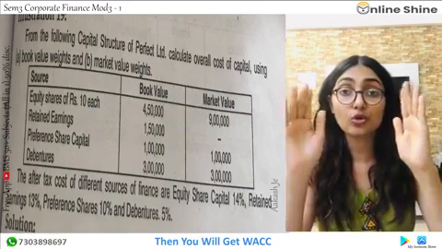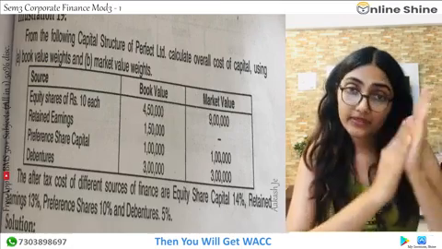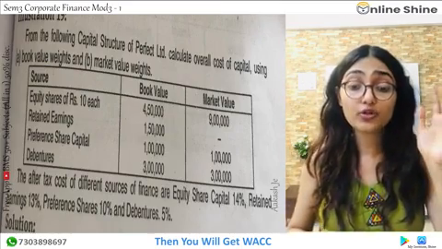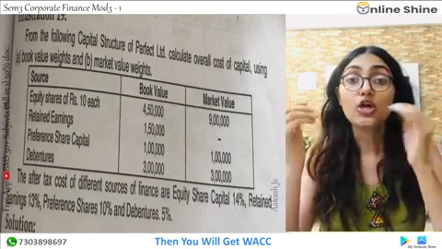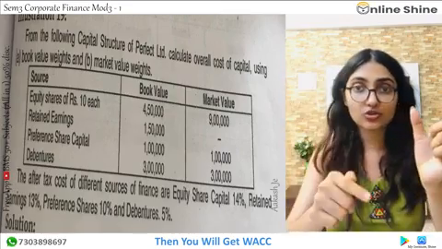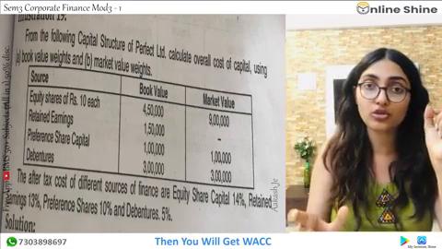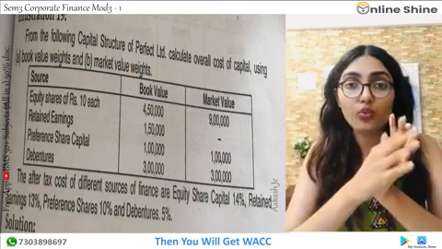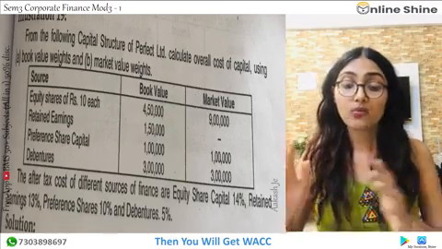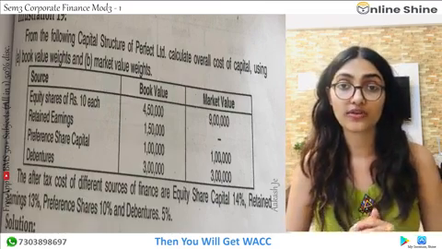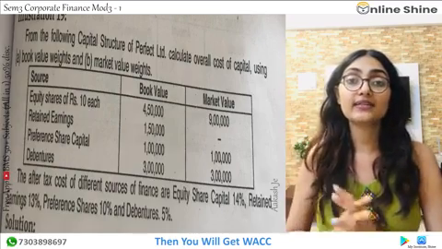Understood? First क्या करना है तुम लोग को? पहले तुम लोग को सारे equity shares के अगर everything is given to you, record it, all those things. Next what you have to do is you have to see how much is their proportion, weights निकालना है. तो proportion कैसे निकालोगे? total sources of funds divided, जो तुम लोग का total equity का जितना amount है divided by total amount in 200 will give you weight. Now multiply that weight with the cost of capital. If cost of capital is directly given to you, what you will get? You will get weighted average cost of capital. तुम लोग को क्या मिल जाएगा? WACC मिल जाएगा. And do the total of WACC, you will get the answer.